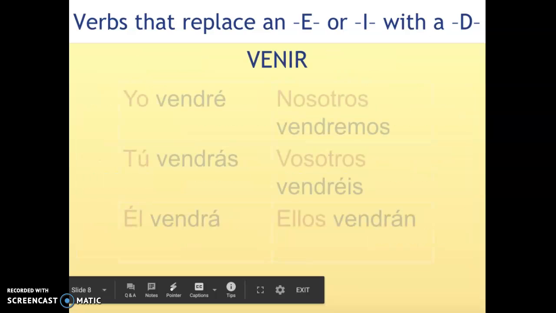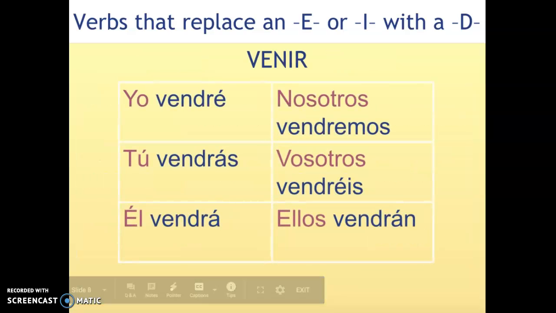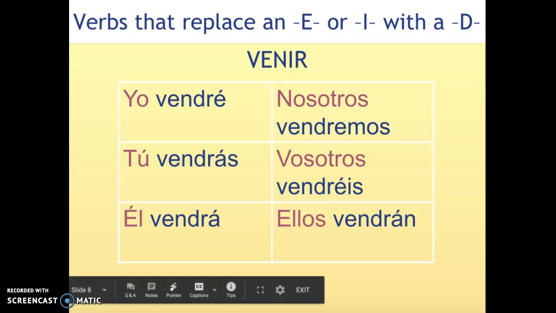Now let's take a look at the last verb in this group. The verb venir. Venir is spelled V-E-N-I-R, and when we conjugate it, it becomes V-E-N-D-R, and then the new endings é, ás, á, emos, éis, and án. And so now the new verb becomes yo vendré, tú vendrás, él vendrá, nosotros vendremos, vosotros vendréis, ellos vendrán.